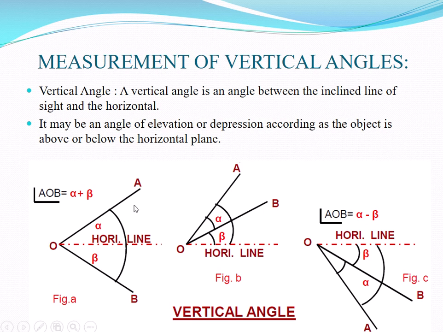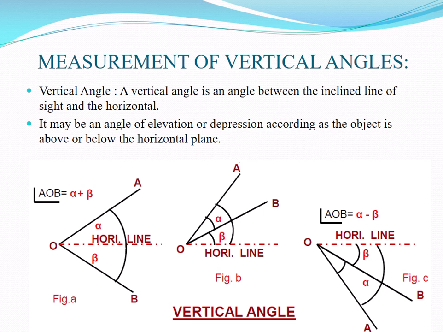See here in this first diagram, this is the horizontal line, and we have to measure the angle AOB. Basically we have to set up the instrument at point O and level it accurately with reference to the altitude bubble. Then set the zero of the vertical vernier exactly to the zero of the vertical circle by means of the vertical circle clamp and tangent screw, bringing the bubble of the altitude level to the center of its run by means of the clip screw. The line of collimation is thus made horizontal while the vernier reads 0.